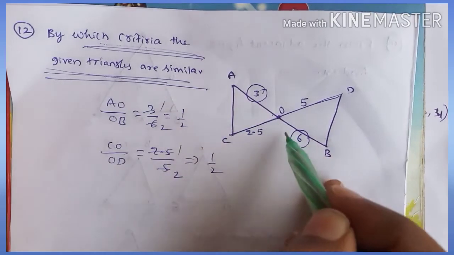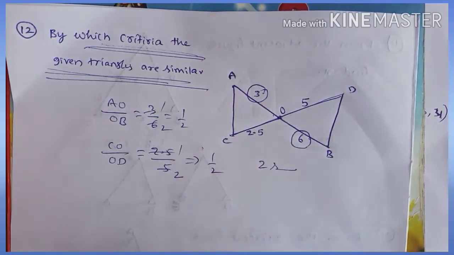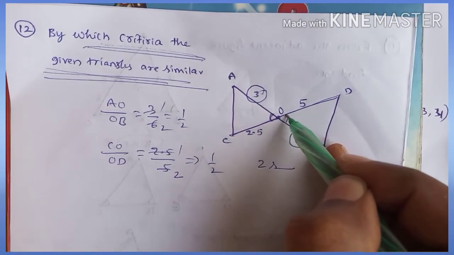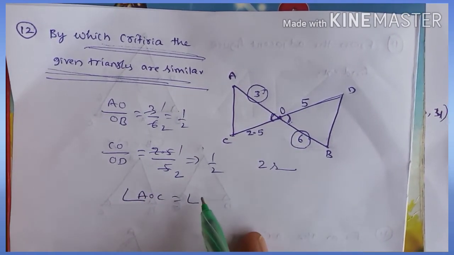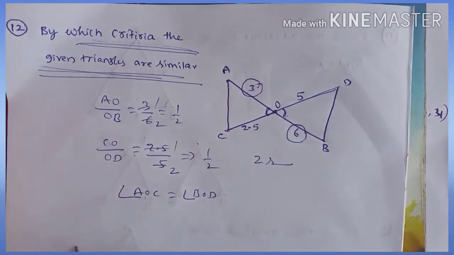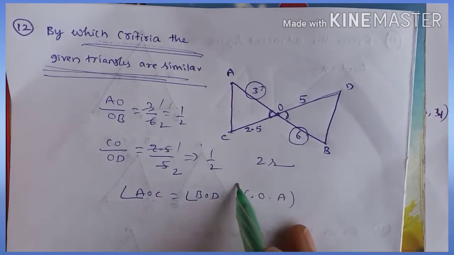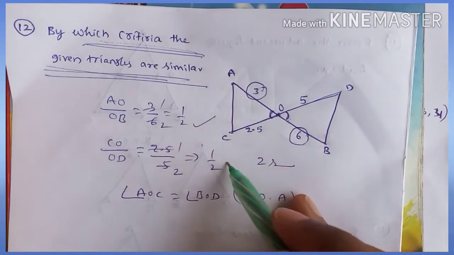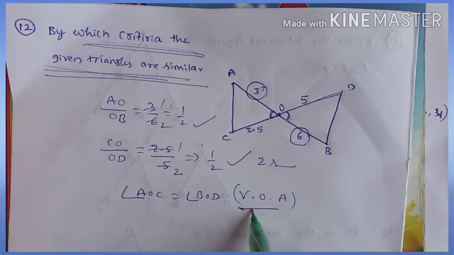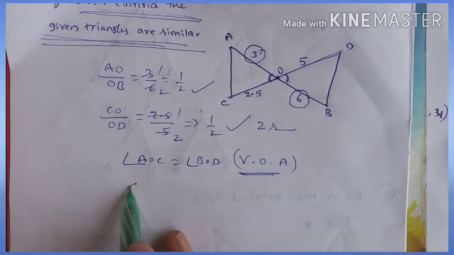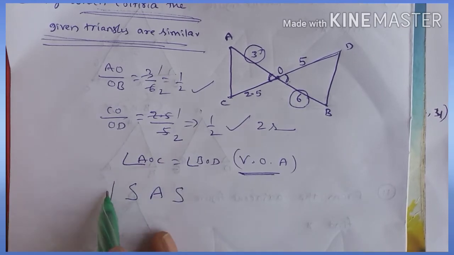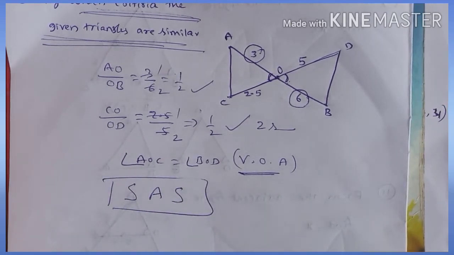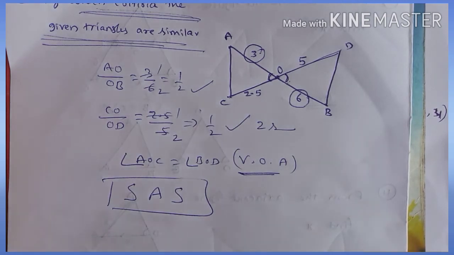How many sides are equal? Two sides' ratios are equal, and the angle between them is equal because of vertically opposite angles. Angle AOC is equal to angle BOD because of vertically opposite angles. Two sides are in proportion and one included angle is equal. So by two sides and the included angle, by using the SAS criterion, the given two triangles are similar.